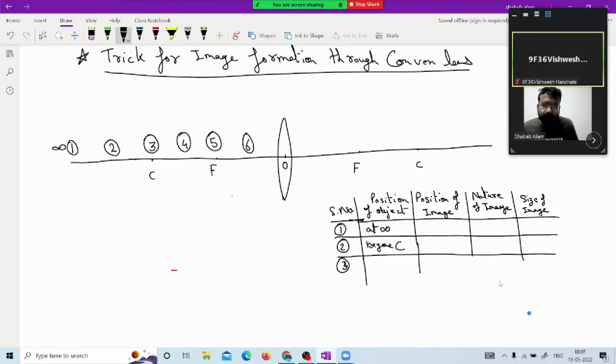So these are the possible conditions of locating the object. Position number 3 is at C, and this C is also known as 2F, double of the focus, placed at 2F.